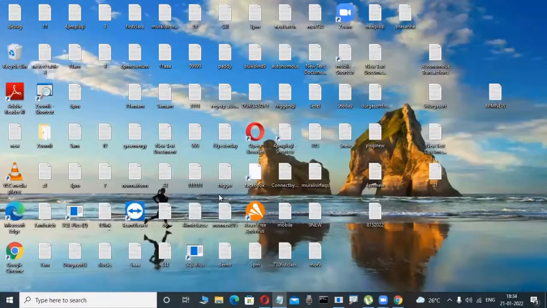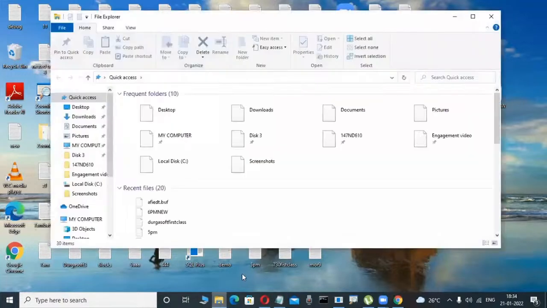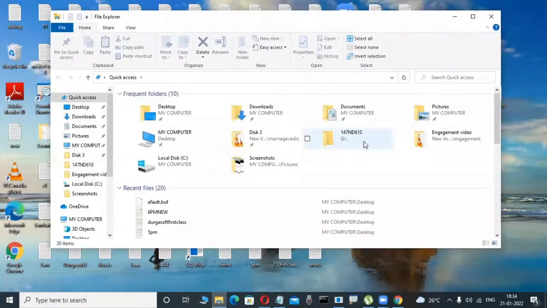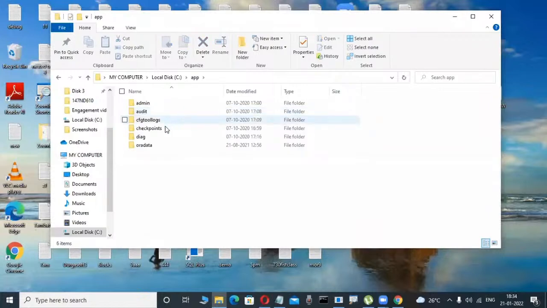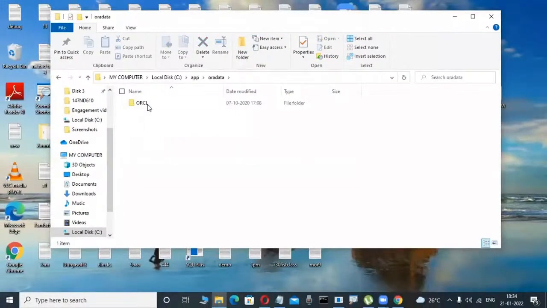Now I'm interested to view whether this table is created or not in my operating system. Suppose a Windows operating system is there, where Oracle is installed. I'm already installing Oracle. In that location, I try to view, for example, in C colon, D colon, where Oracle is there. These are directories, folders, don't worry. Here: Oracle, Oradata, ORCL.